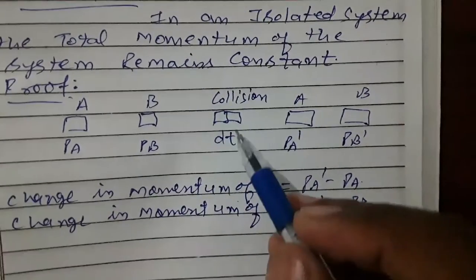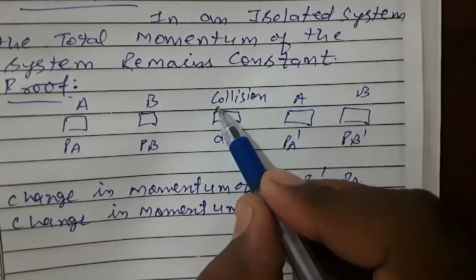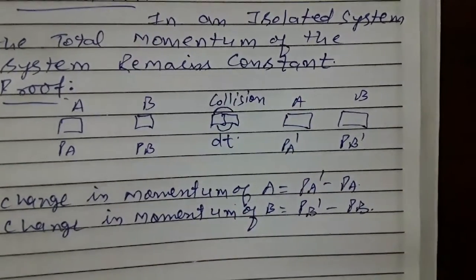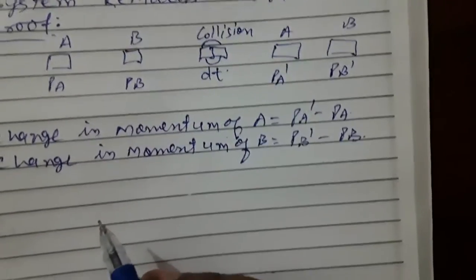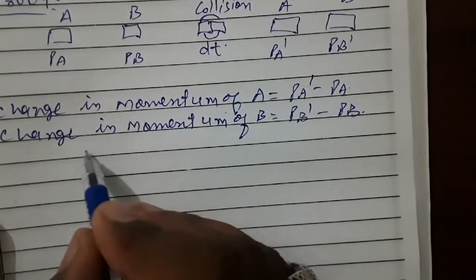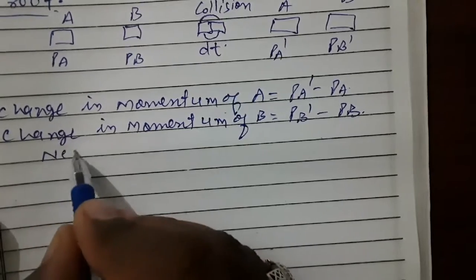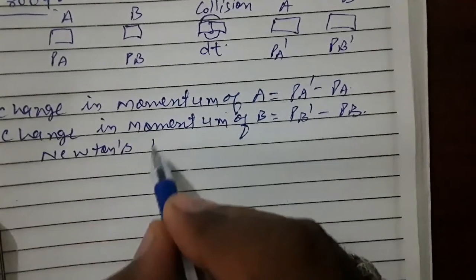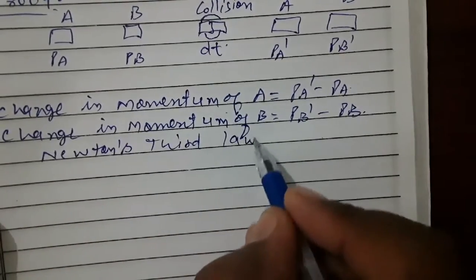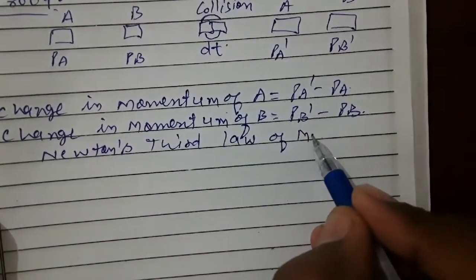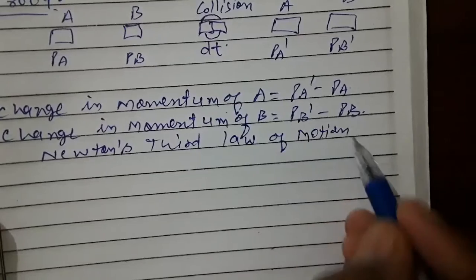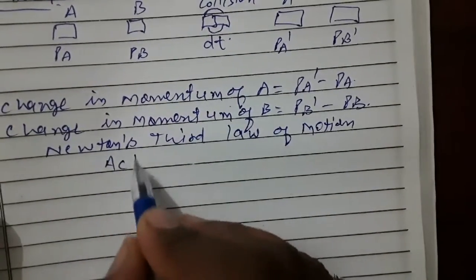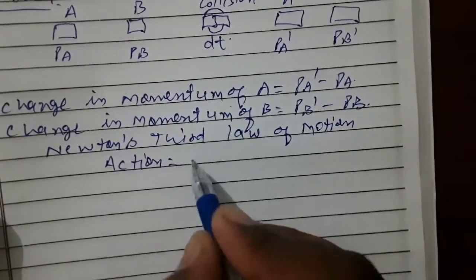Now we can say that object A exerts a force on B and B exerts a force on A. So according to Newton's third law of motion, action is equal to reaction, but the direction is opposite.